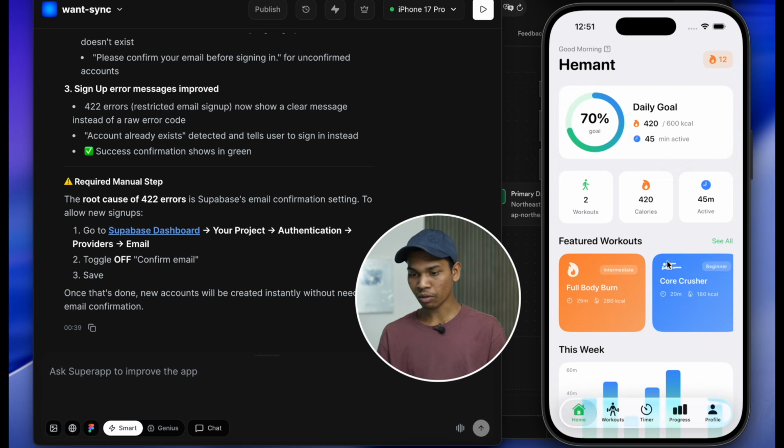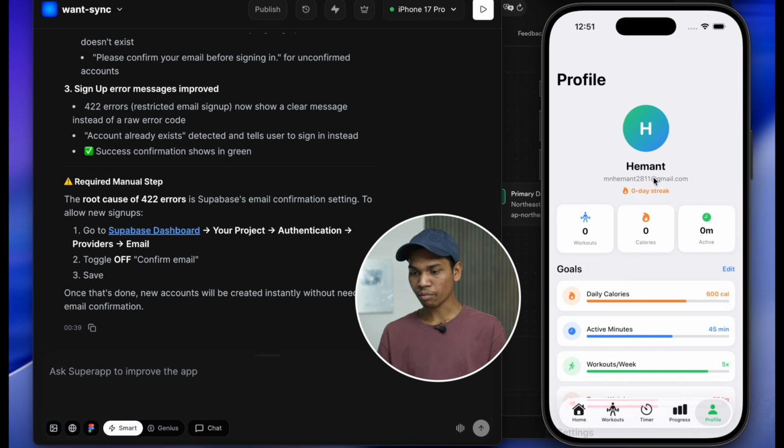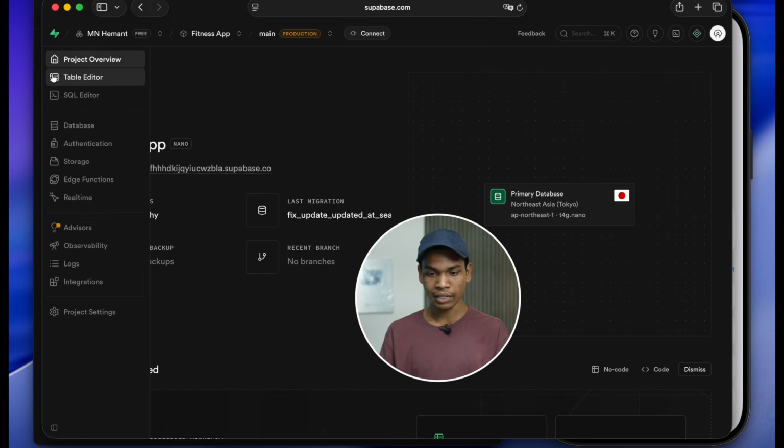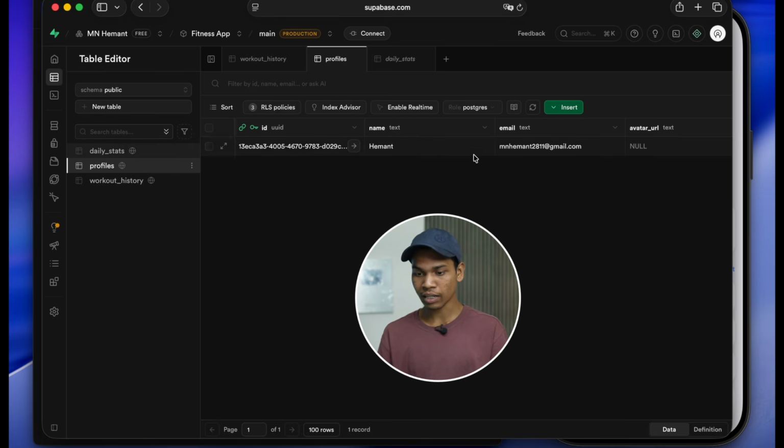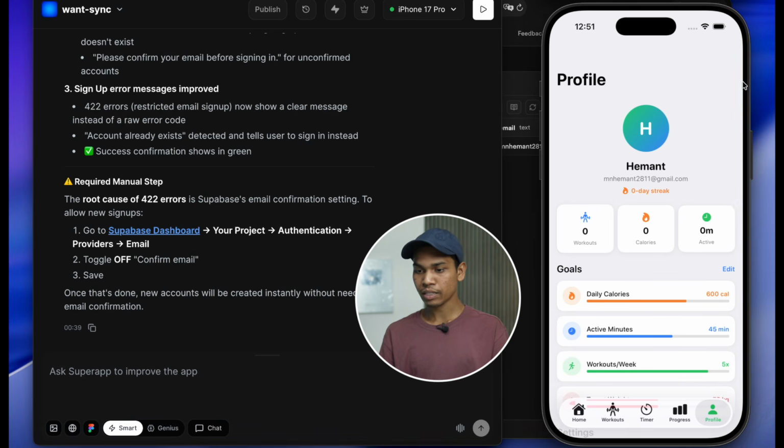And now if I go to profile section, you can see my name and email address is showing. And if I go to the Supabase account and go to table editor, so I should see my email address here. You can see in the profiles tab it is showing a username is Hemant and email is this. So this way you can create database and profile user authentication page through Supabase.